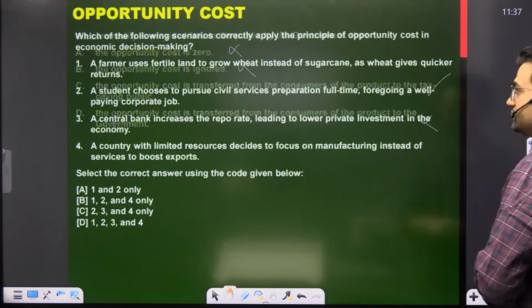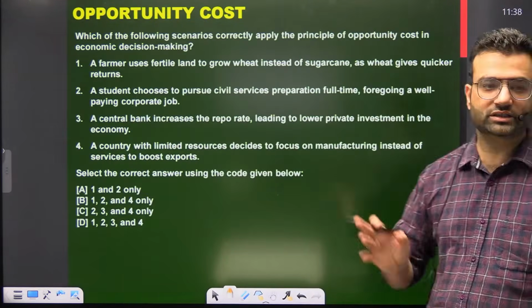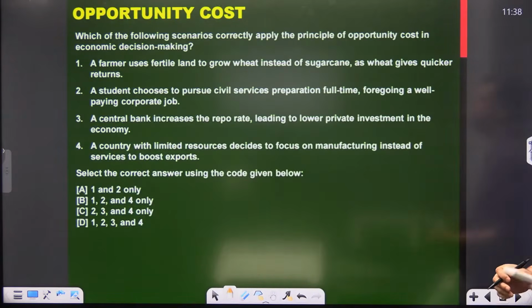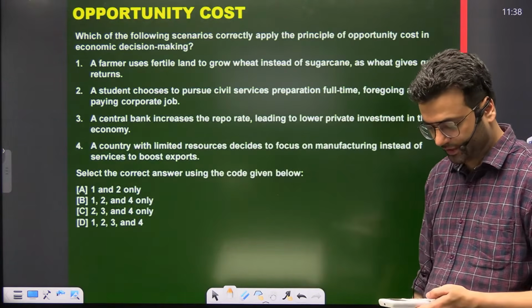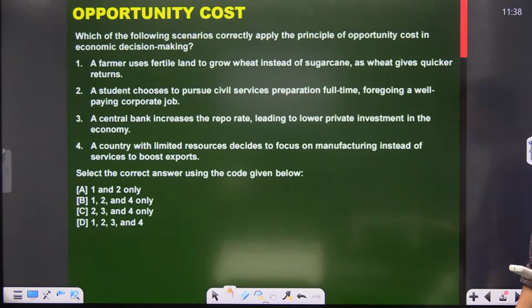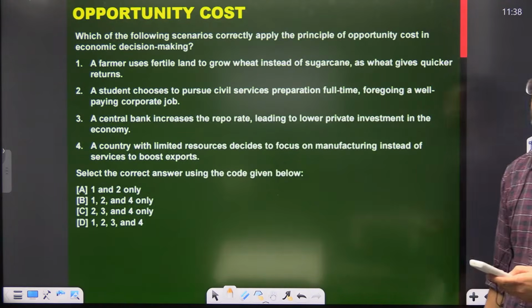I hope the concept of opportunity cost is clear. Now if it is clear, attempt this question, friends. Please attempt this question now.